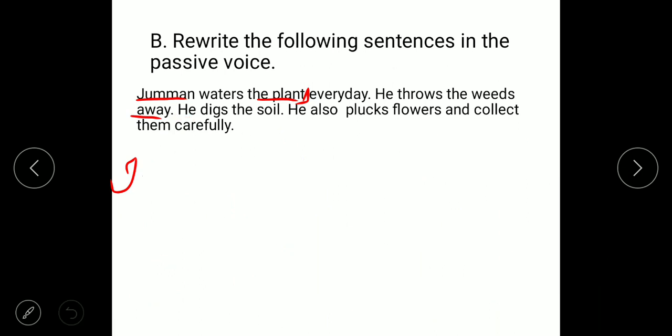Next one is he also plucks flowers and collects them carefully. Okay. He also, he subject, plucks what? Flowers. Okay. The flowers, what you have to write? Flowers are plucked and collected by him. Flowers are, first write also, flowers are.